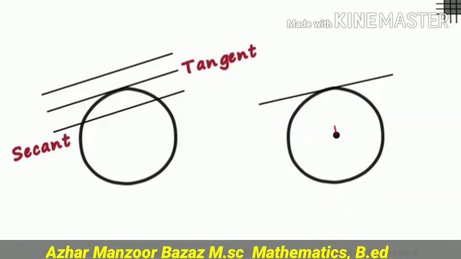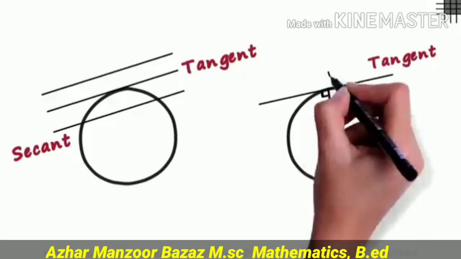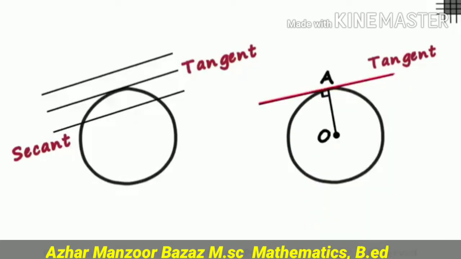Now students, remember the radius of the circle is always perpendicular to the tangent through the point of contact. It means if I draw a tangent and another tangent to a circle, the radius to the point of contact is always perpendicular to this. This is the first theorem. I will also give its proof inshallah.